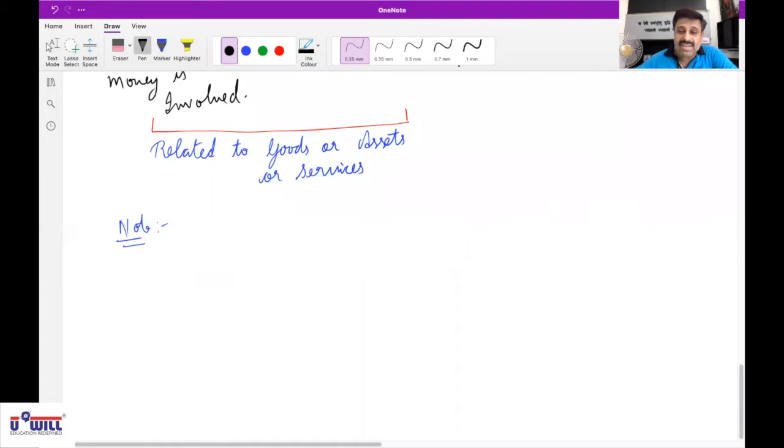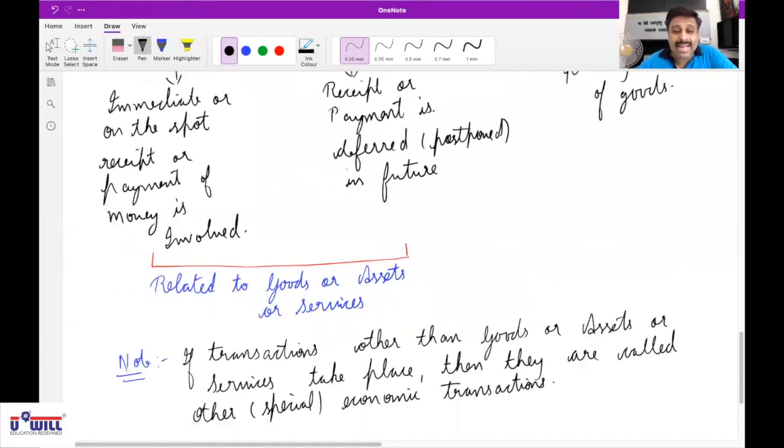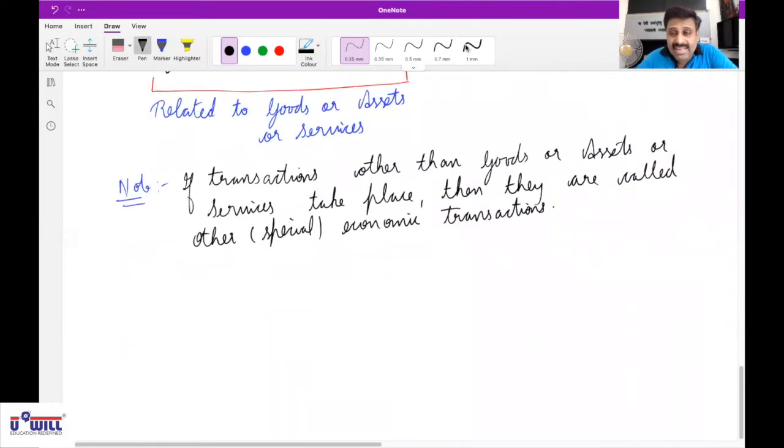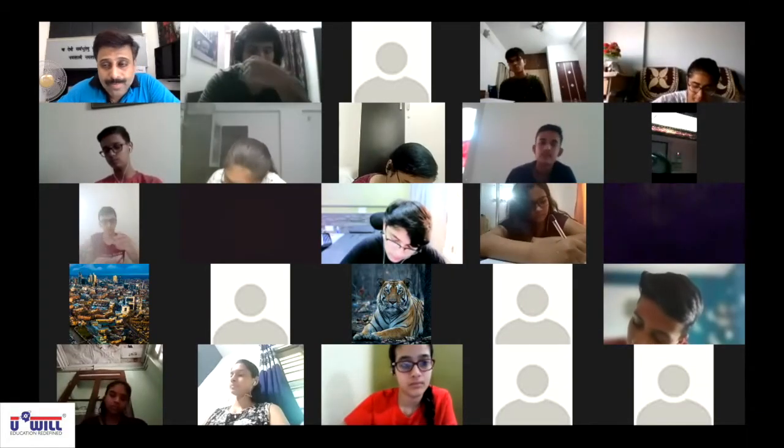Means whichever transactions you cannot categorize as cash and credit, we will categorize them as other economic transactions or special economic transactions. Is that clear to every one of you?